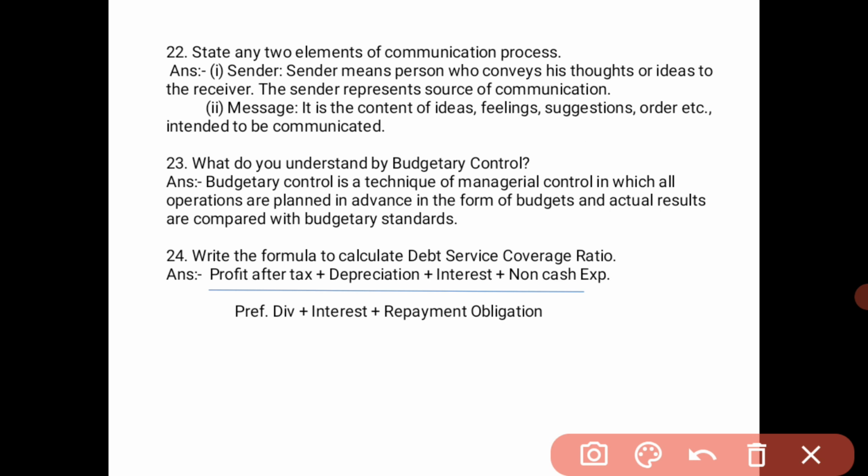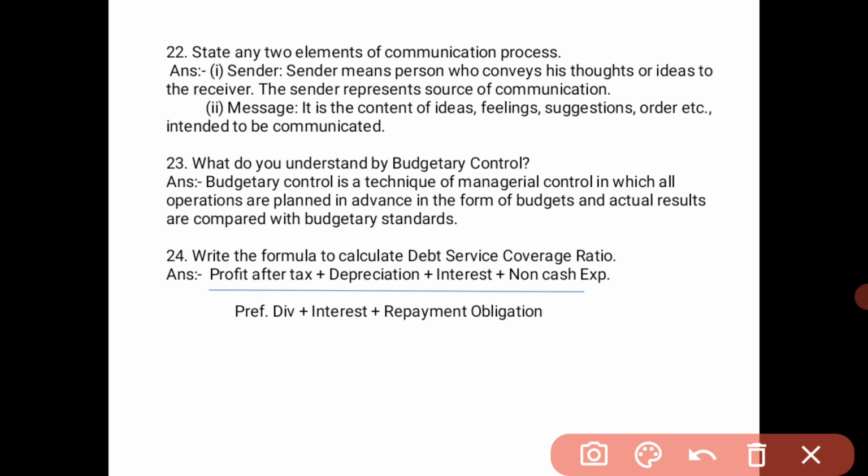Next, what do you understand by budgetary control? Budgetary control is a technique of managerial control in which all operations are planned in advance in the form of budgets and actual results are compared with budgetary standards.